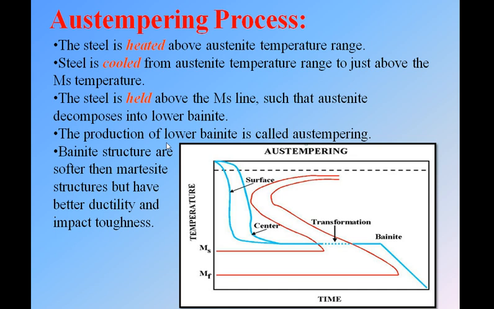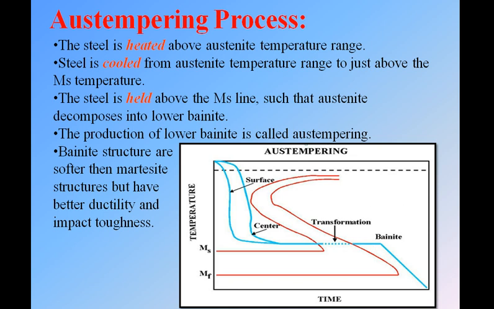So the steel is heated above the austenite temperature range, above this dotted line, then cooled in the austenite range to just above the MS temperature. From this we can cool to just above the MS line. Then the steel is held above the MS line such that austenite decomposes. This austenite will decompose into bainite, which is a softer structure, so this process is called the Austempering process.